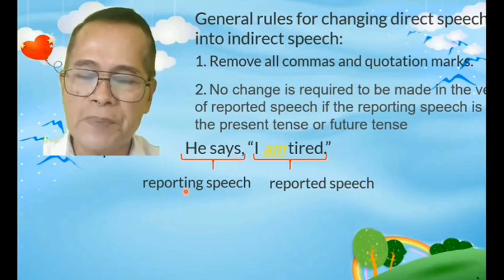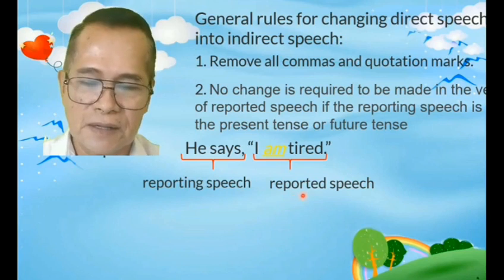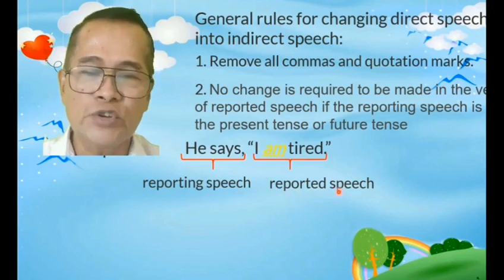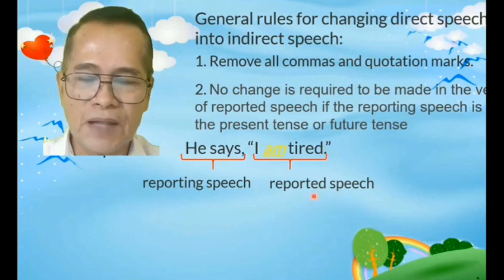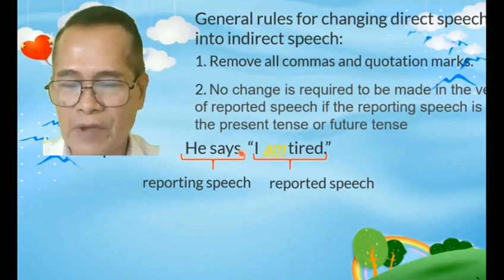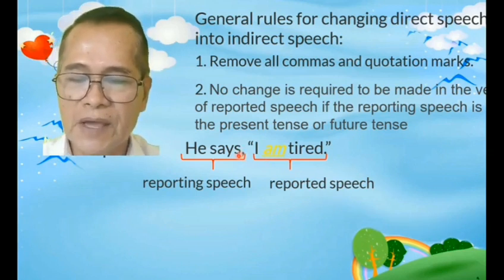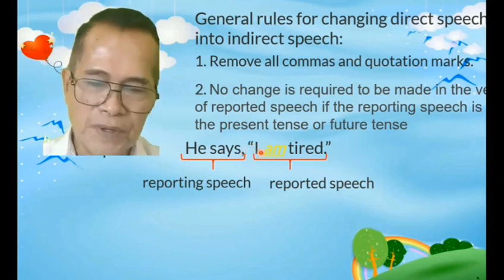We have the first part, reporting speech, and then the other one, the reported speech. Ito yung quoted. Ito yung may quotation mark. And notice, dito, ang verb natin ay present tense. We have a comma here, and then, after the comma, space, and then, open quotation mark.